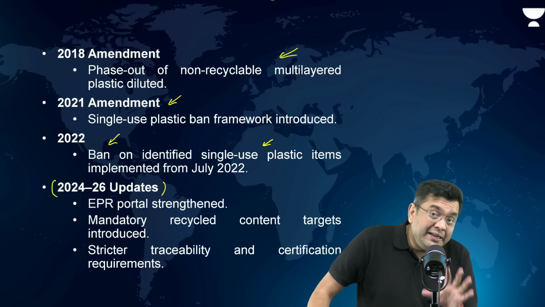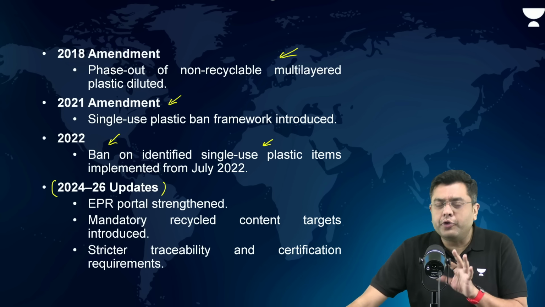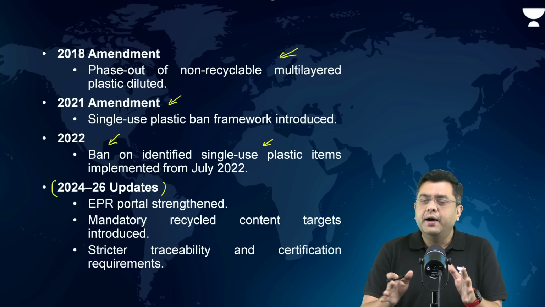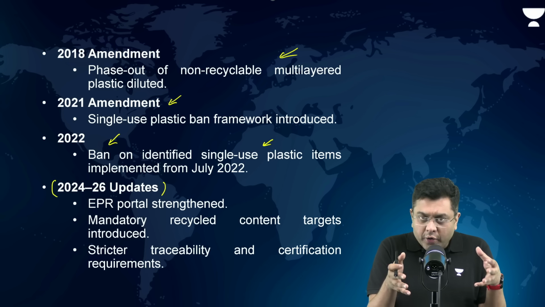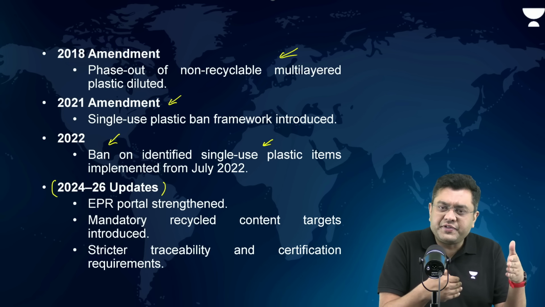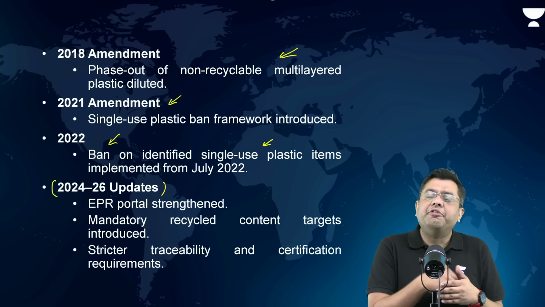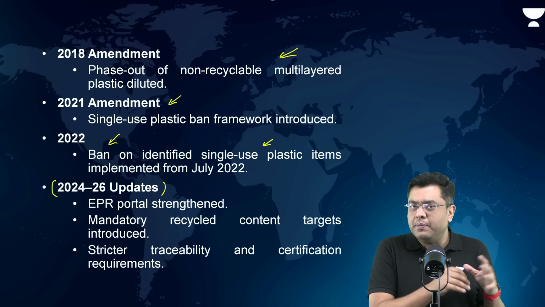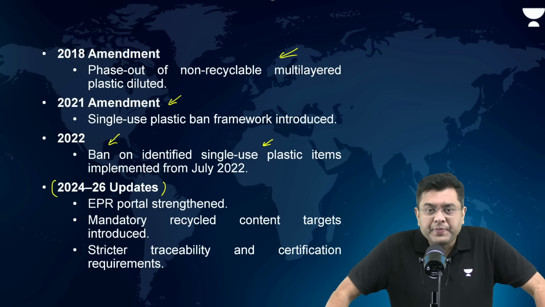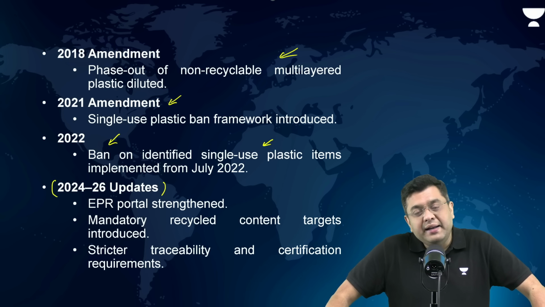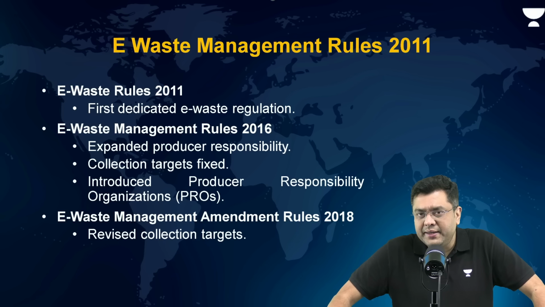Now, under the changes in the norms of 2026, the targets given to the companies have been relaxed. Okay, now it has been progressive target, but also the filing on the portal has been made more stringent. The portal will be managed by CPCB. Now, stricter traceability and certification requirements have also been there.